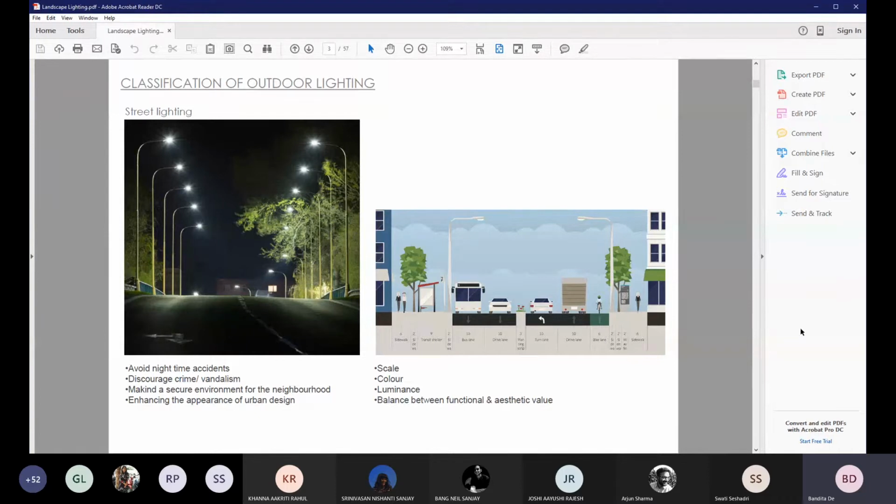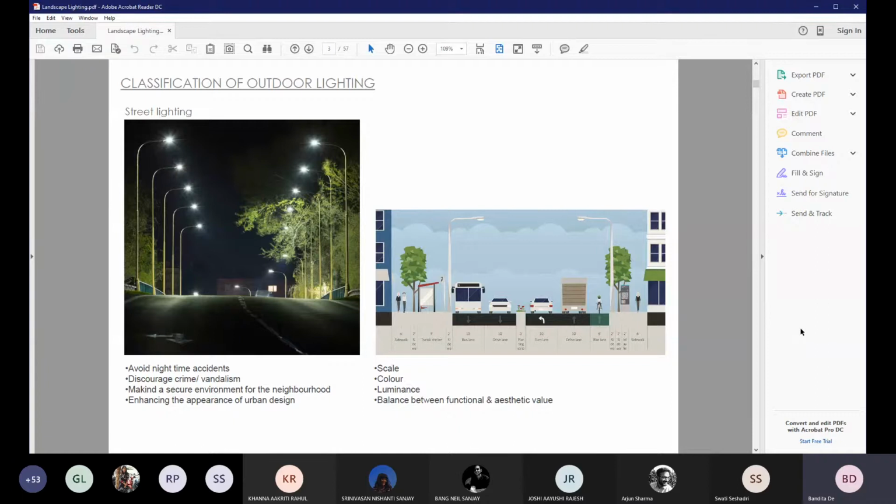Now, lighting up streets, or the fixtures that we need to light up our streets, makes a major impact on the appearance of the road scheme in the whole urban design. It has to be very carefully planned, and one should start thinking about it as a part of the overall design concept from the initial design stage. Particular attention should be paid to the functional quality, and utmost care should be taken, again, like I said, to avoid light pollution.